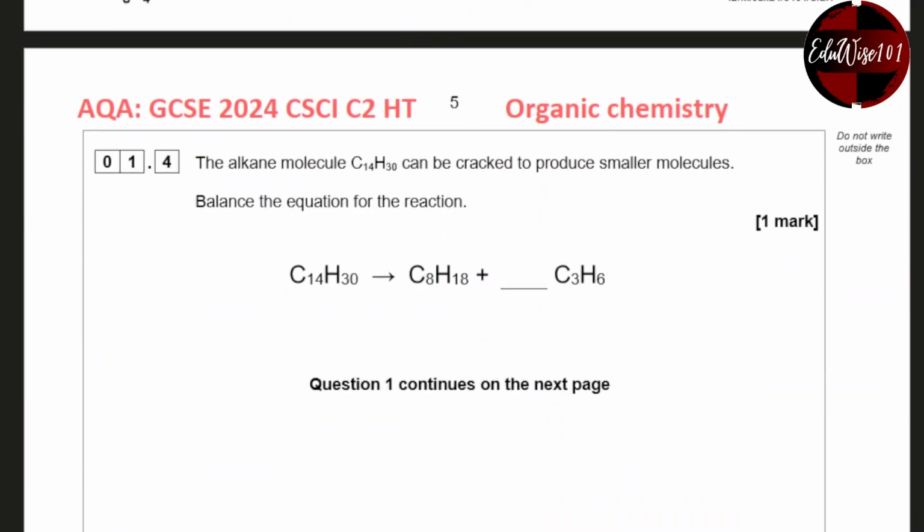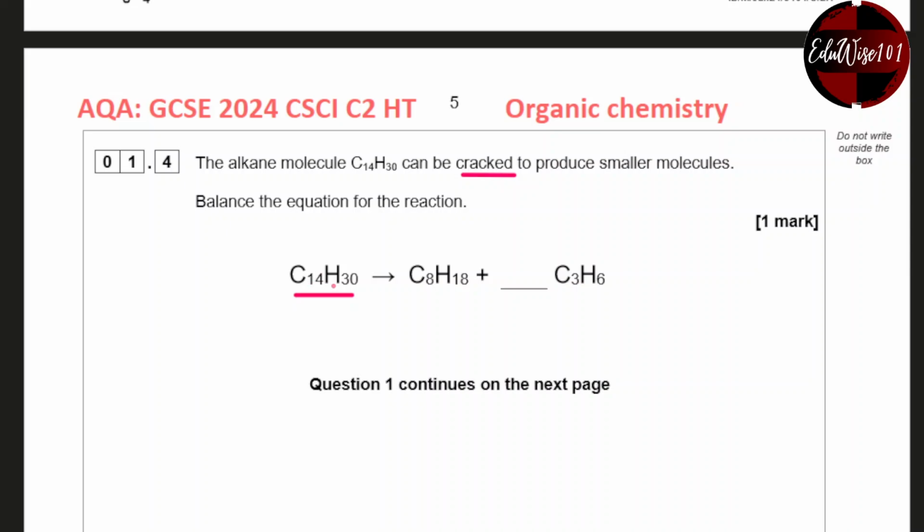Next part. The alkane molecule C14H30 can be cracked to produce smaller molecules. Now the word crack is basically referring to the process of cracking, where larger hydrocarbon molecules like this are broken down into smaller hydrocarbon molecules, usually using a catalyst. So balance the equation for the reaction.